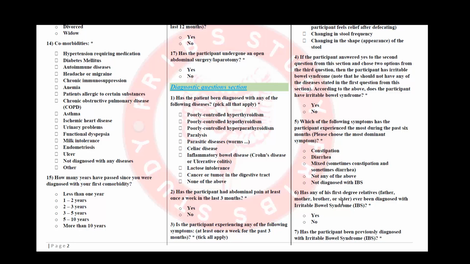Question number 6, we are asking if there is a history of diagnosis of irritable bowel syndrome in any family member, first-degree relatives. In question number 7, please note we are asking if the participant thinks that they have irritable bowel syndrome. Sometimes patients have the perception that they have IBS. Somebody, maybe a friend or a relative or some acquaintance, may have told them that they have IBS, so they may be convinced that they are suffering from the disease. So we are asking about this.